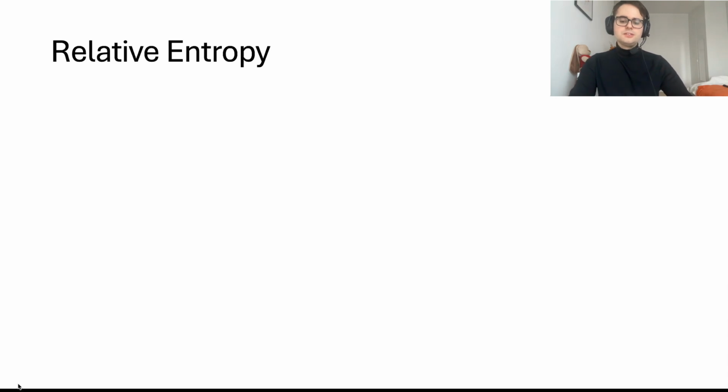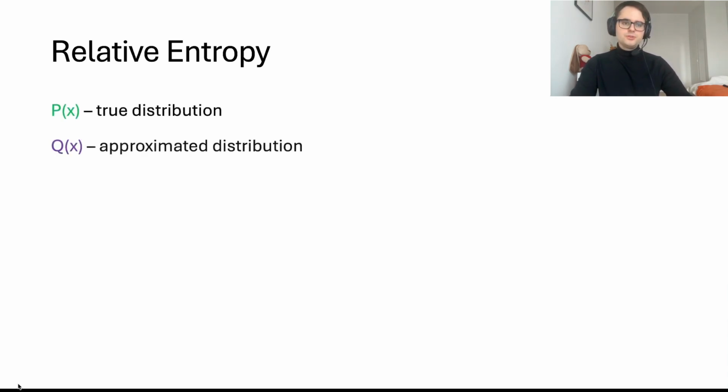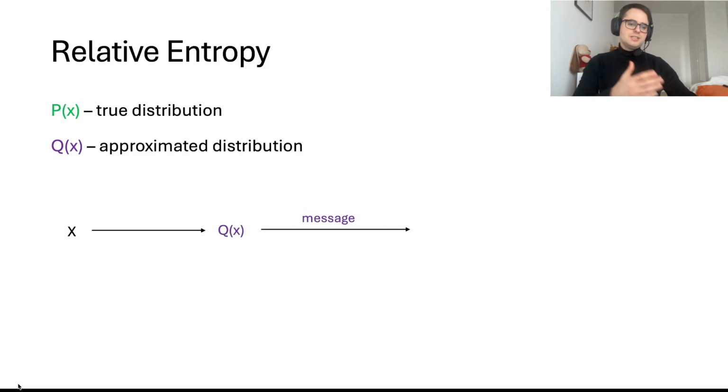Lovely. Now that we understand cross-entropy and how it measures the difference between our model's predictions and the true outcomes, we are ready to take a step further. So let us now talk about relative entropy. Consider some unknown distribution P of x, which is our true distribution, and suppose that we try to approximate it with a distribution Q of x. And now let us imagine that we try to construct a coding scheme for the purpose of transmitting a message x to a receiver.